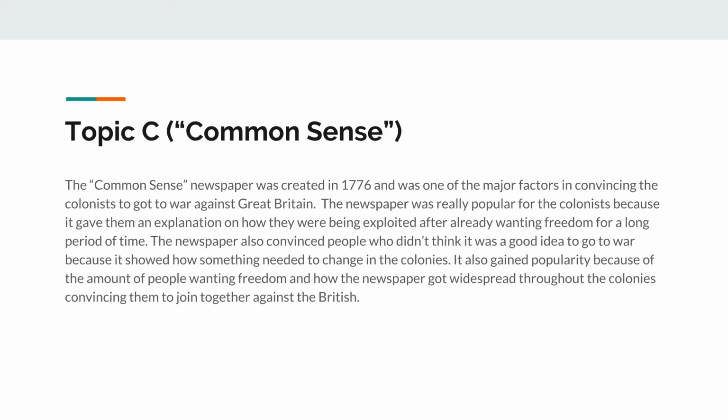Topic C, Common Sense. The Common Sense newspaper was created in 1776 and was one of the major factors in convincing the colonists to go to war against Great Britain. The newspaper was really popular for the colonists because it gave them an explanation of how they were being exploited after already wanting freedom for a long period of time. The newspaper also convinced people who didn't think it was a good idea to go to war because it showed how something needed to change in the colonies. It also gained popularity because of the amount of people wanting freedom and how the newspaper got widespread throughout the colonies, convincing them to join together against the British.